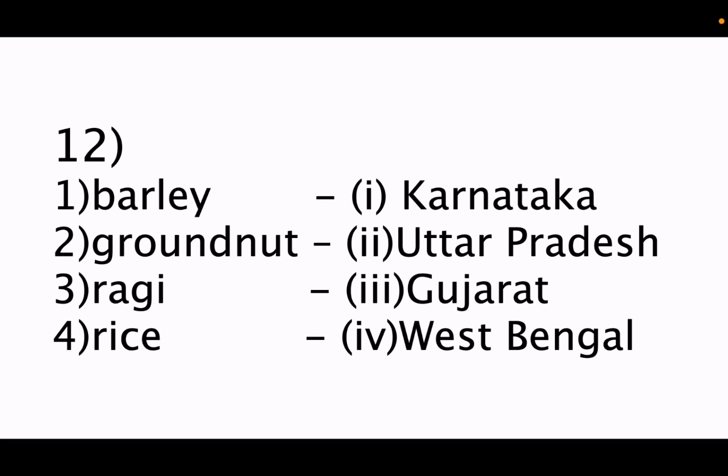Barley is a chief product of Uttar Pradesh, and groundnut is a chief product of Gujarat. Ragi is a chief product of Karnataka, and rice, it is in West Bengal. Okay, I'll repeat it once again. From first, barley is a chief product of Uttar Pradesh. Groundnut is a chief product of Gujarat. Ragi is a chief product of Karnataka, and rice is a chief product of West Bengal. Is that clear, guys?